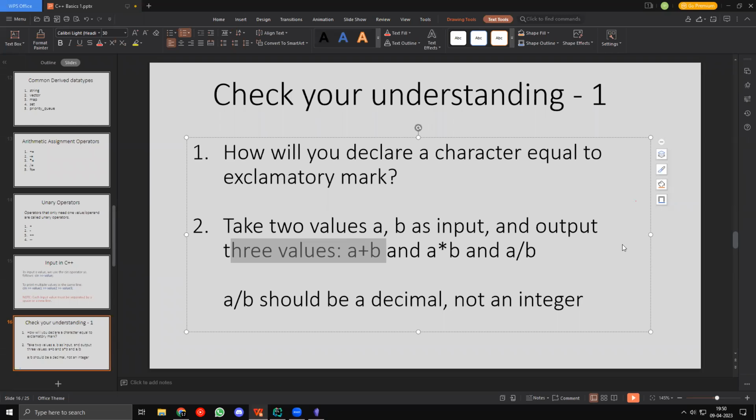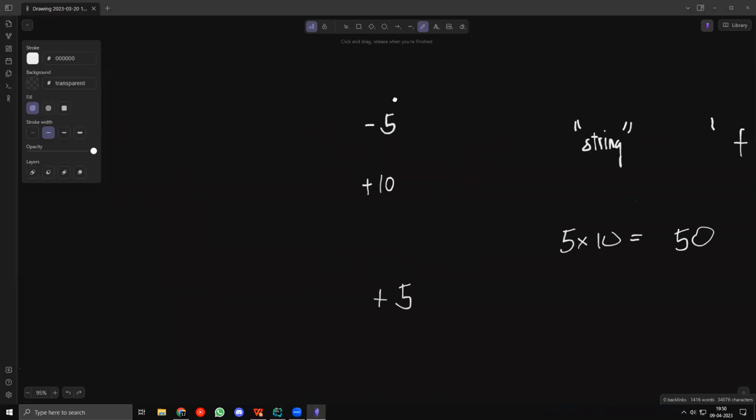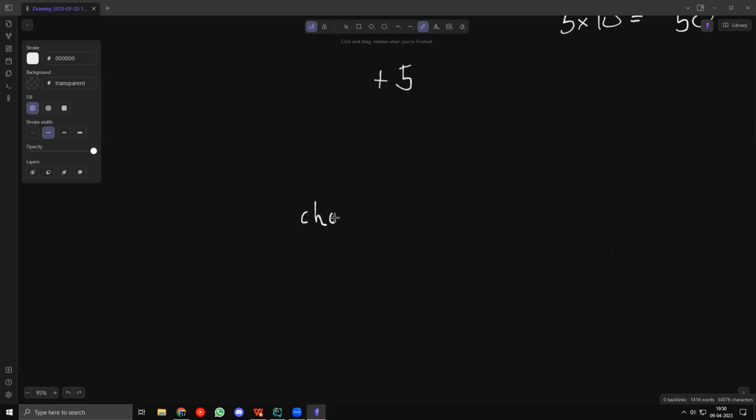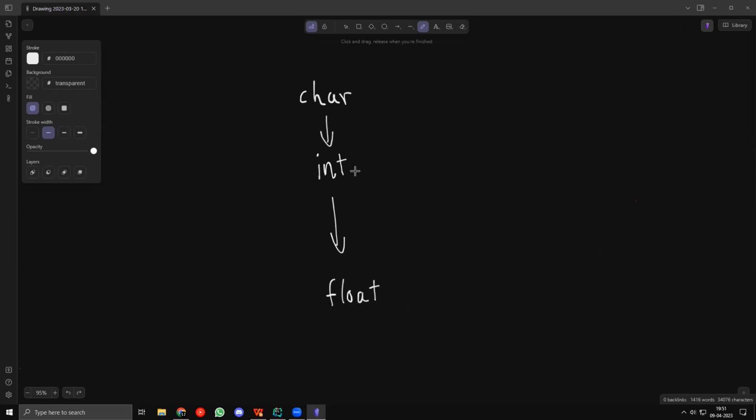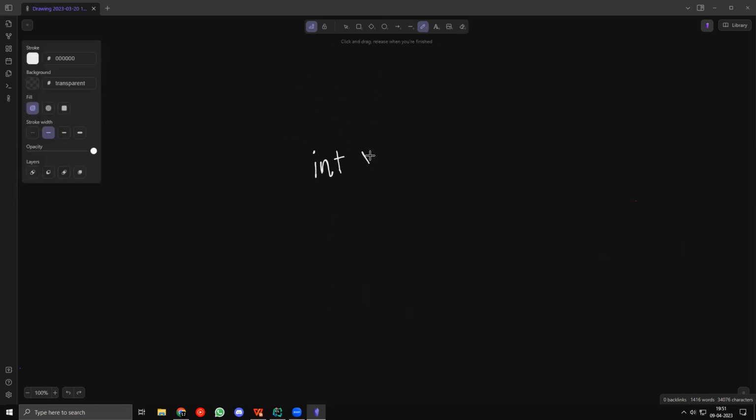Okay, Shubham says, can't understand A into 1.0. So basically what happens here is that when you multiply by 1.0, I told you, right? Like a character becomes an integer, something like that also happens with integers. An integer becomes a float when you multiply it by another float. When you take int multiplied by float, it will say, okay, to prevent the loss of data, I need to keep this as a float, right?